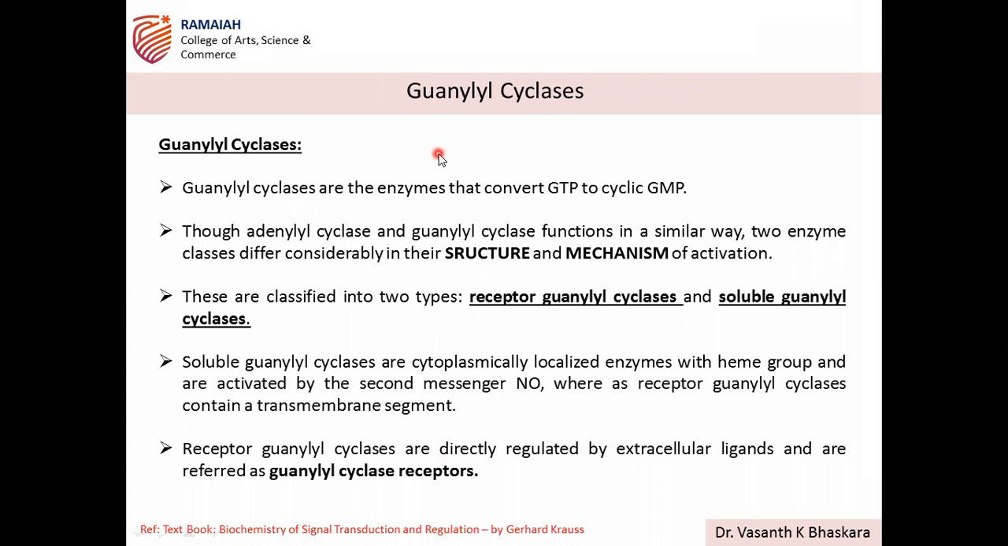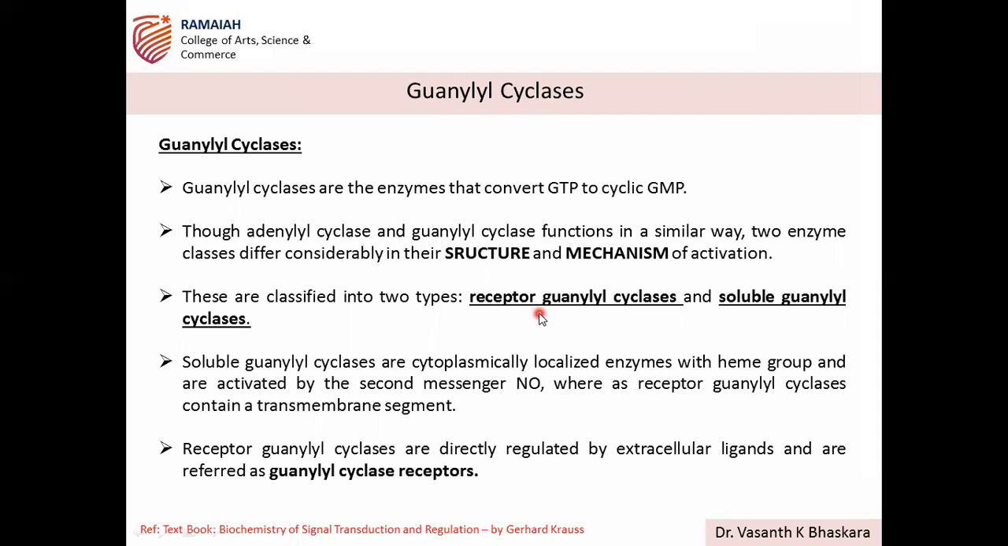So the enzymes responsible for formation of cGMP are guanylyl cyclases, and these are the enzymes that convert GTP to cGMP. Through adenylyl cyclase and guanylyl cyclase functions, these two enzymes are the same in their function, but their structure and mechanisms are different. The mechanism of activation of guanylyl cyclase is different from adenylyl cyclase. So guanylyl cyclases are classified into two types, same like cAMP.